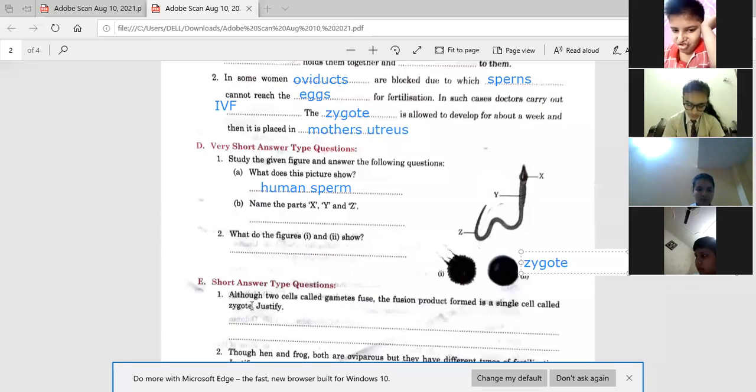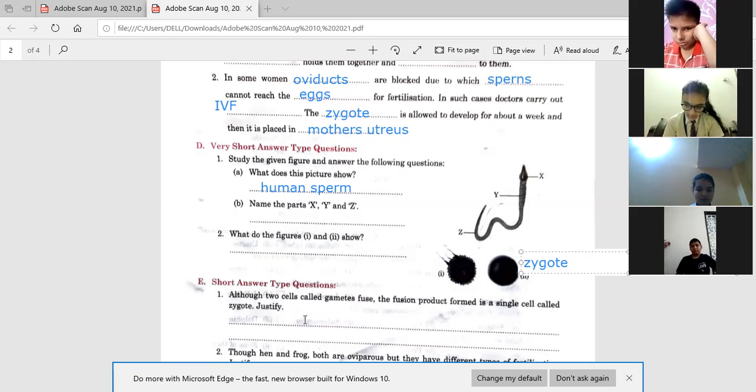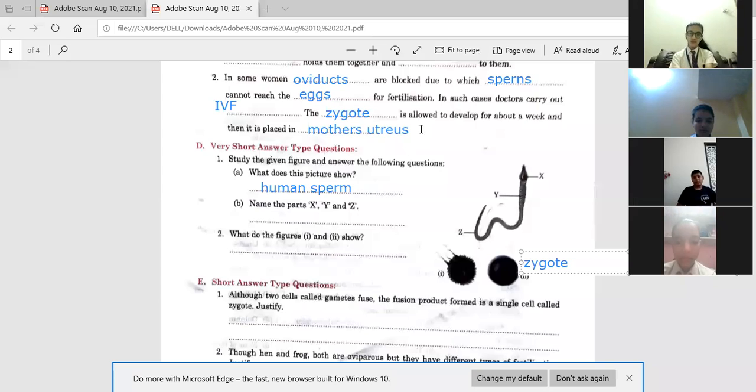Question number E part. Although two cells called gametes fuse, the fusion product is formed as a single cell called zygote. Justify your answer. So children, you have to write that when one male and one female gamete combine together, they fuse together, then a single celled zygote is formed. So that is a single celled zygote, and further the zygote develops into an embryo. You may write down this.